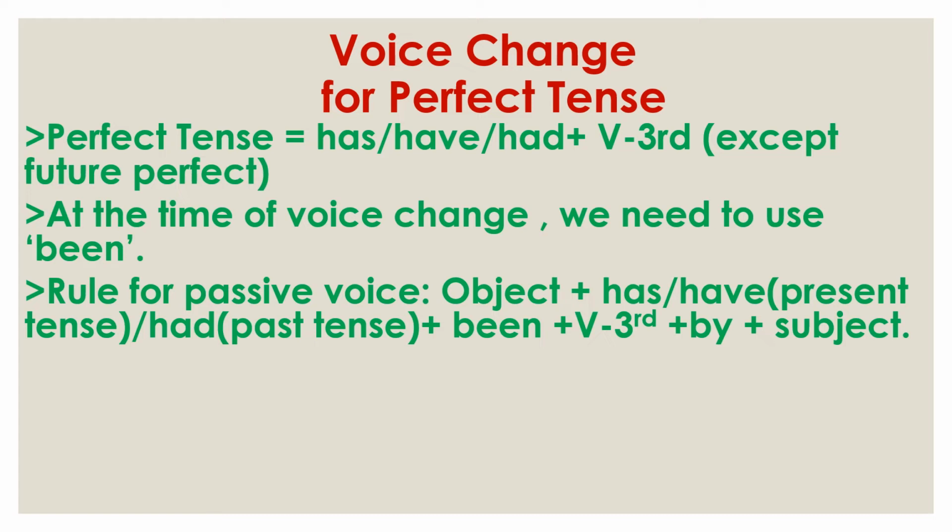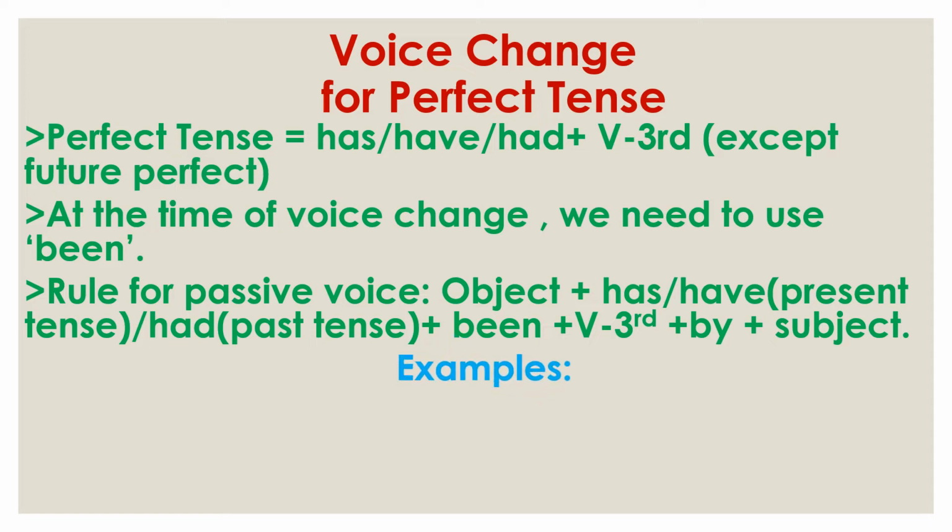These rules are based on the general rules you have learned in the previous video. Just here we need to add been, B-E-E-N. Only adding been is the change, and the others are based on the general rules for voice change.